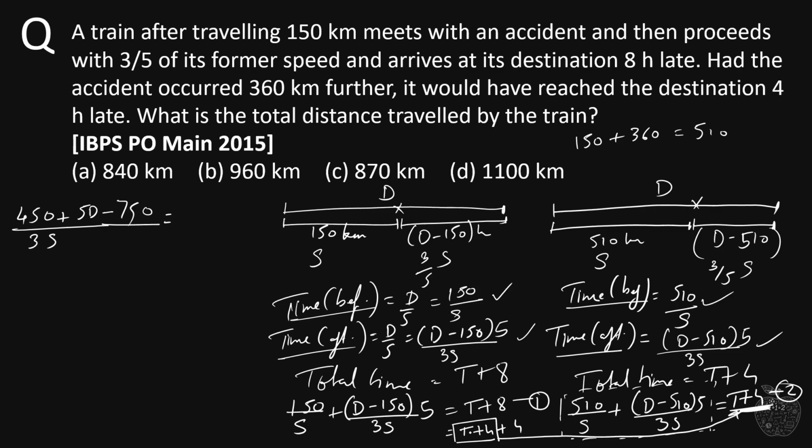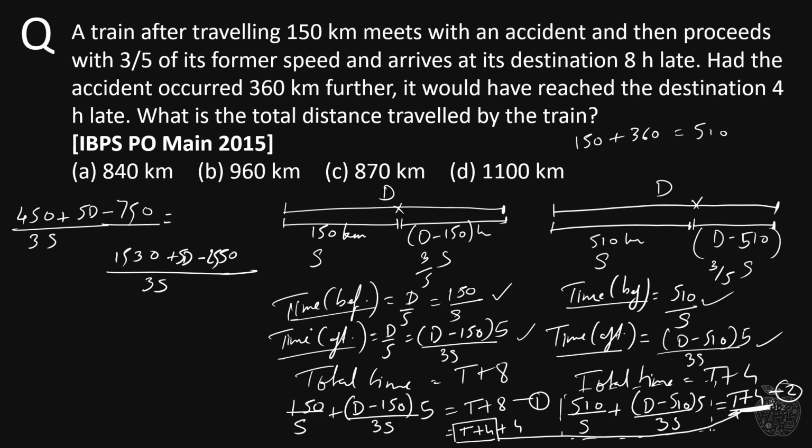t plus 4 plus 4. So let's put t plus 4 as this part, because this is also t plus 4. So we get the LCM of this again 3s, and 3 into 510 it would be 1530, plus 5 into d is 5d, minus 5 into 510... 5 into 5 is 25, 5 zeros are 0, and here it is again plus 4, because we have substituted for t plus 4, so plus 4 is remaining.